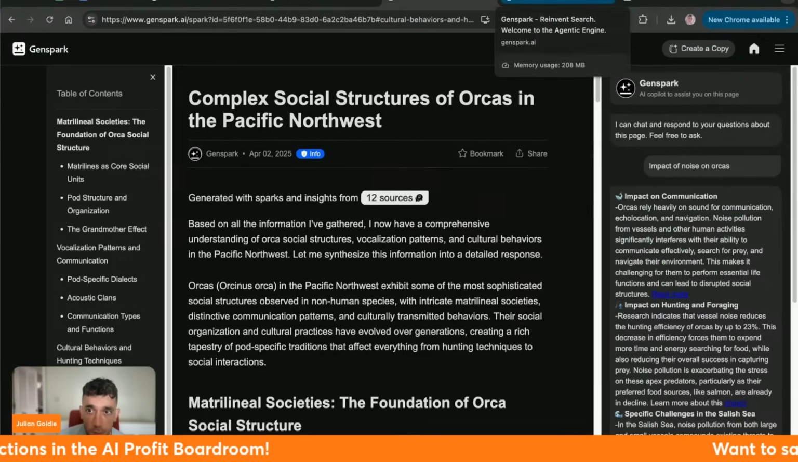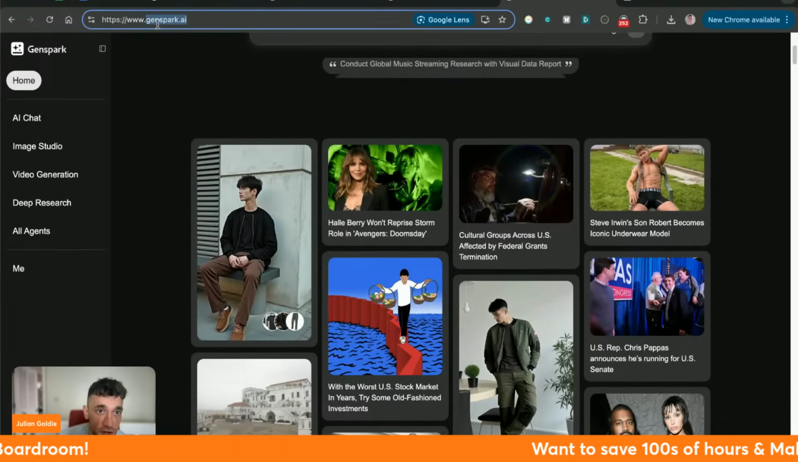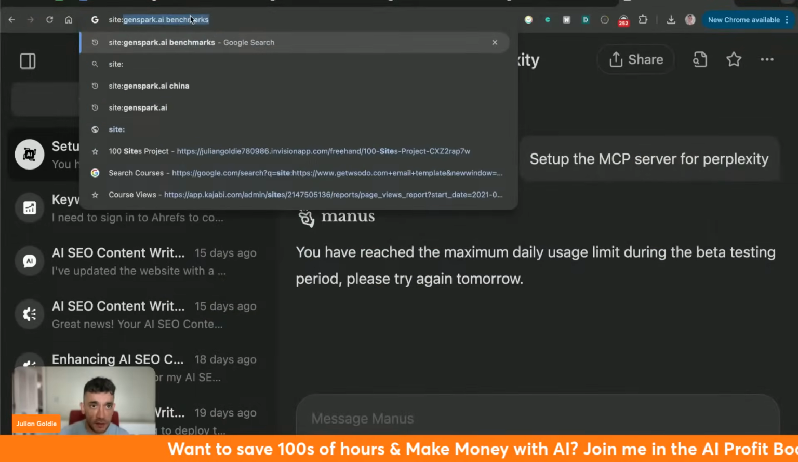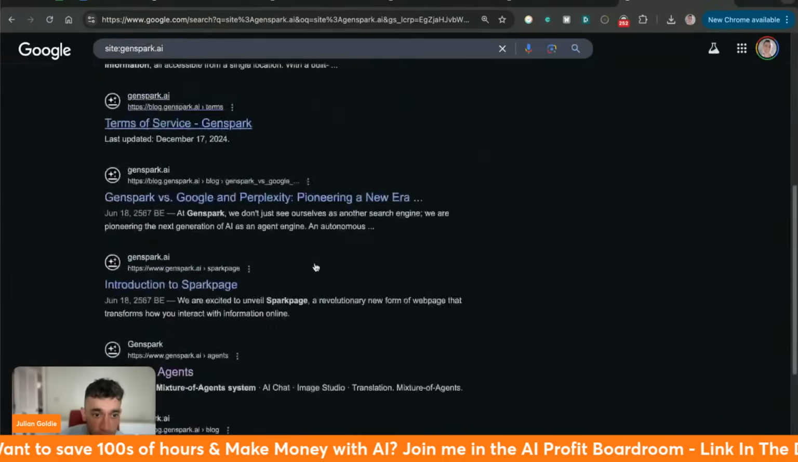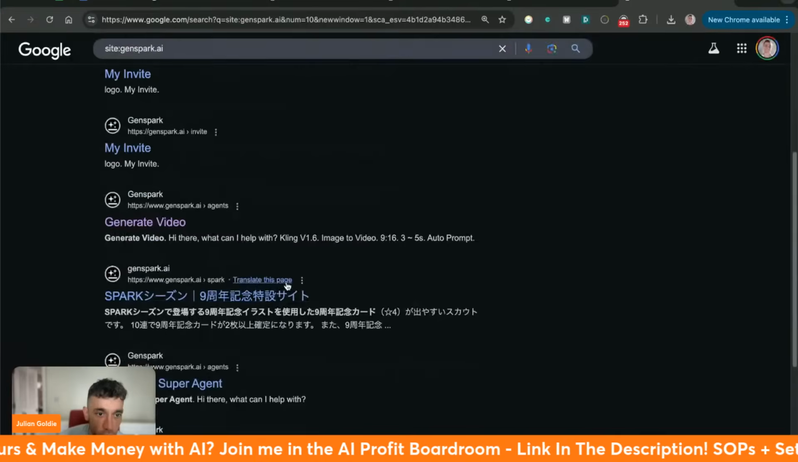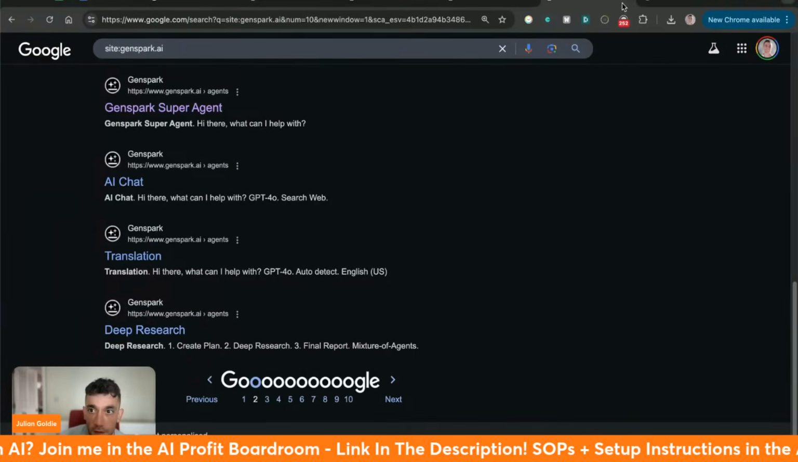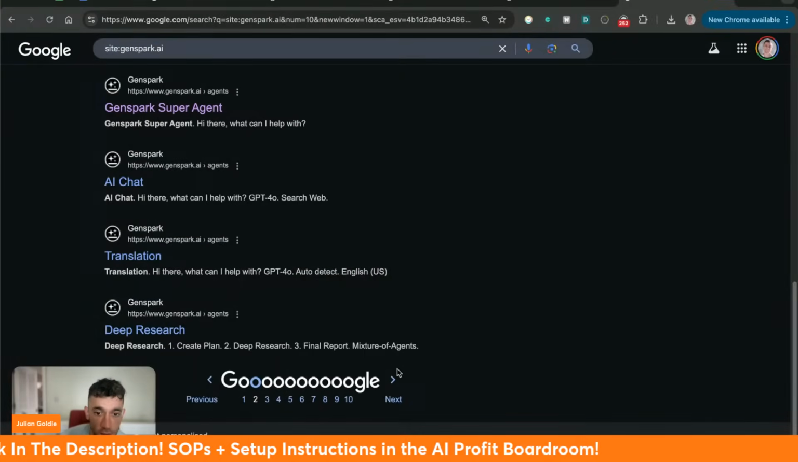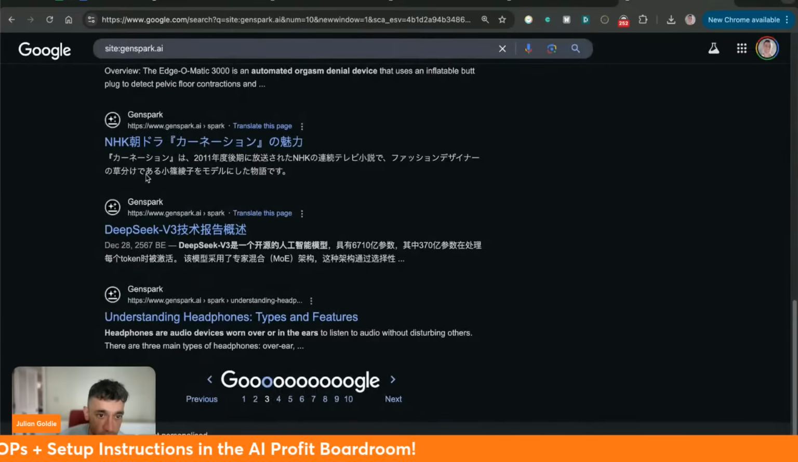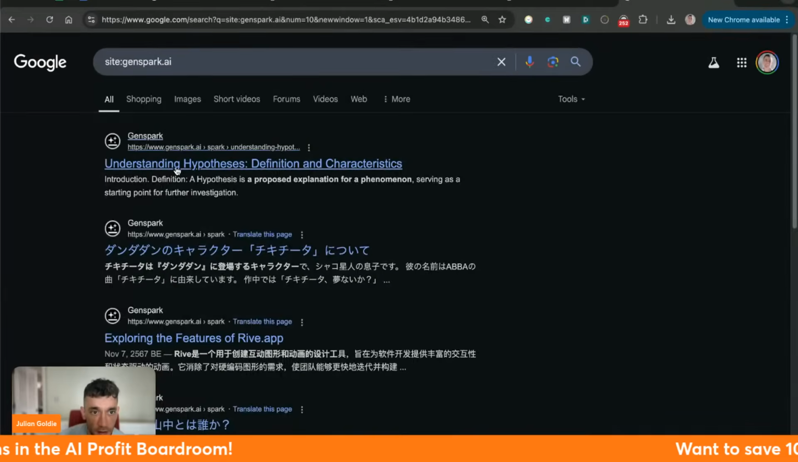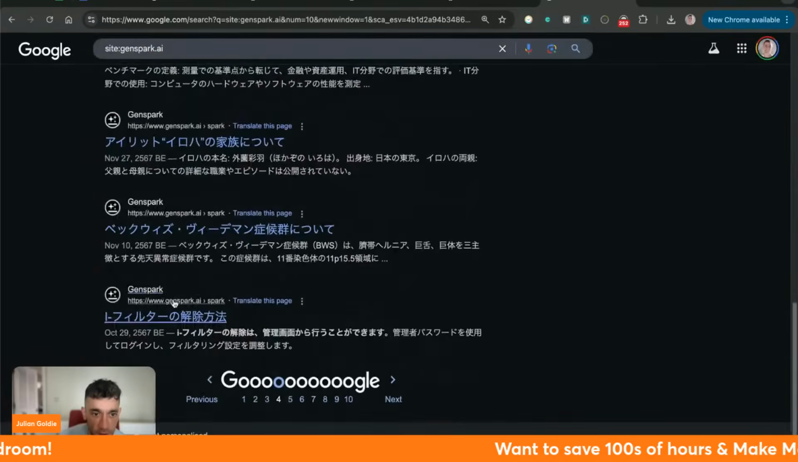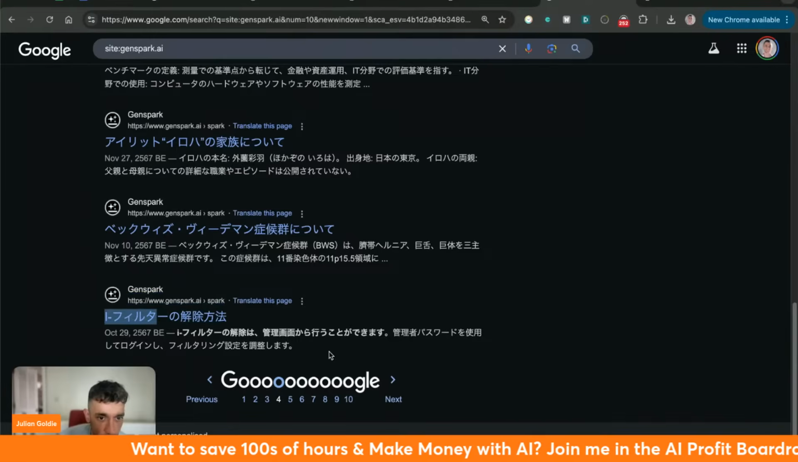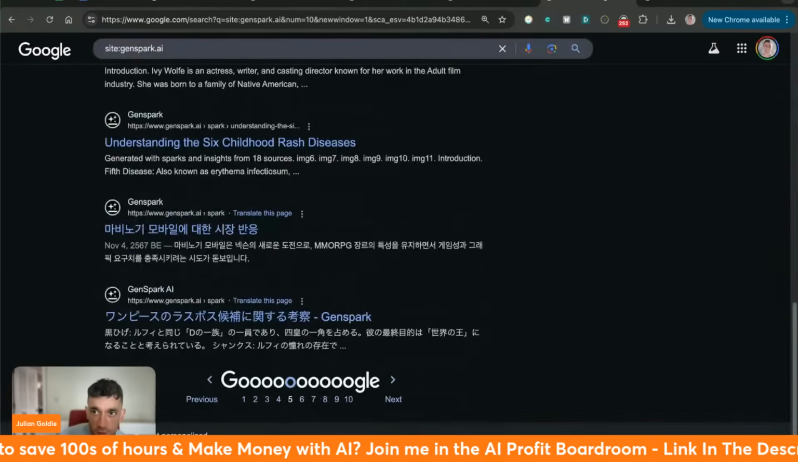Totally different outputs. Super promising. Would definitely recommend checking out. It's available at Genspark AI if you want to check this stuff out. Let's have a look and see. If we type in site:genspark.ai into Google, you can see there's a bunch of different outputs right here, all the pages and outputs, so you can see what people have created. Seems like a lot of people in Japan have also been creating stuff as well. I think that's Japanese right here. But it does come out of China originally.